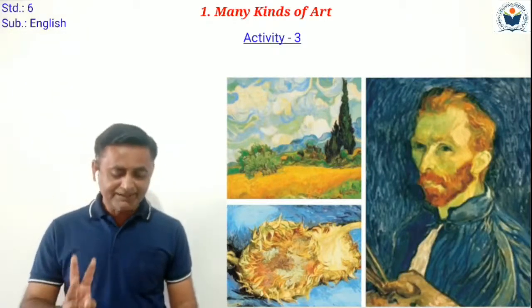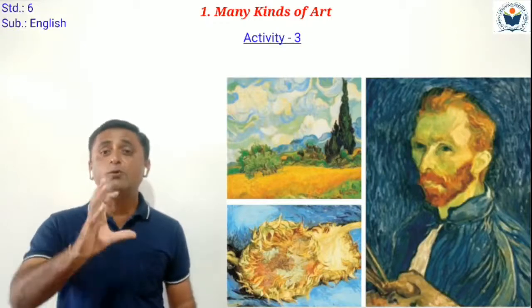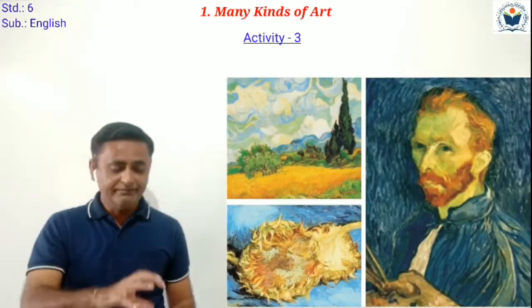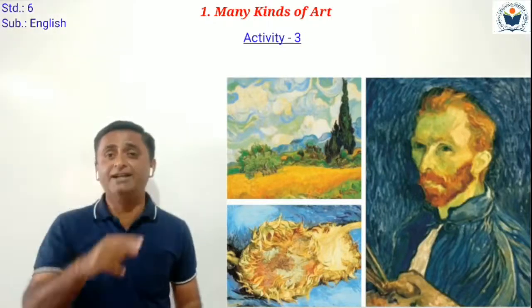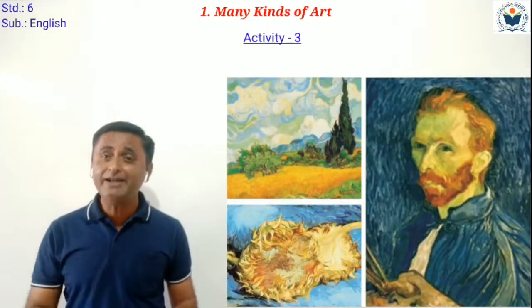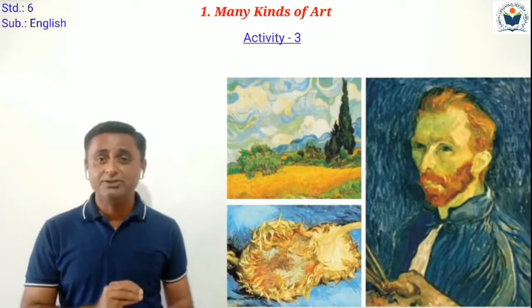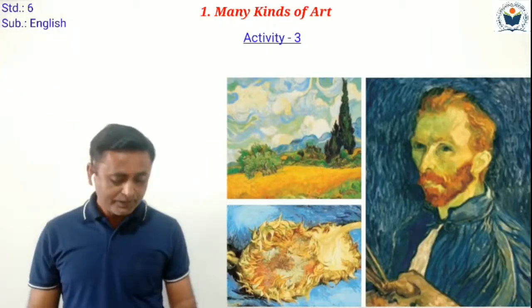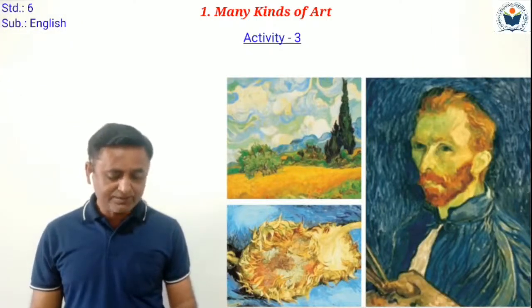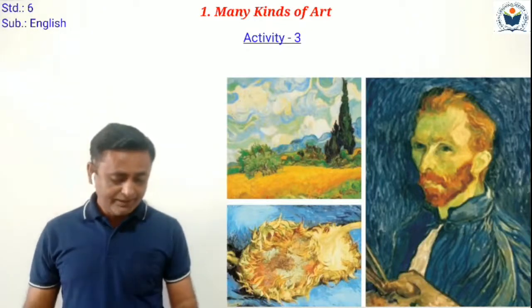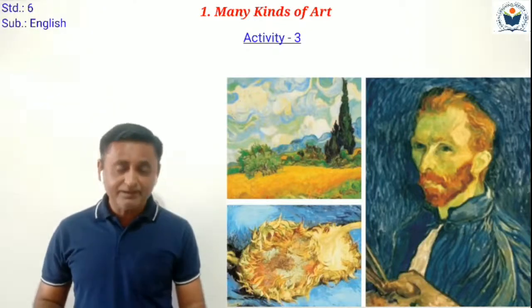At least three things we have to describe which are common in the three pictures. We have to identify the common things, common style in those three pictures and describe it. Use as many describing words as you can.